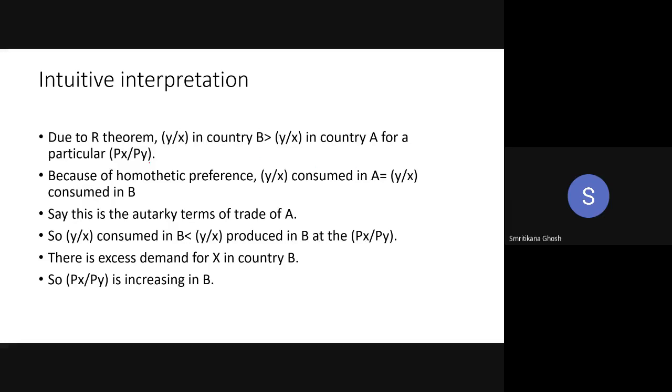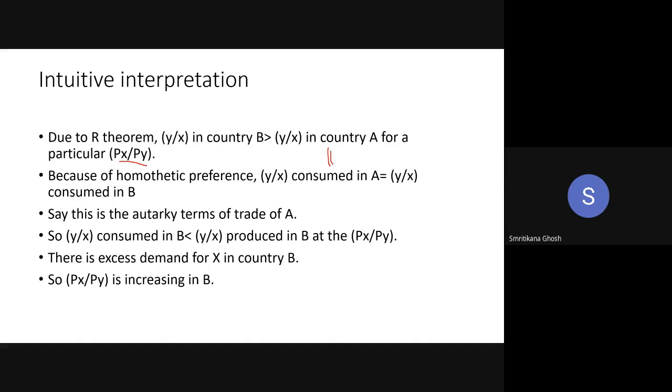In the autarky, that means Px by Py is the autarky price of country A. Fine. Now, if it is, then in country A, Y by X produced is equal to Y by X consumed. These two are equal because this is the autarky for country A. You are producing, so you have to consume it.